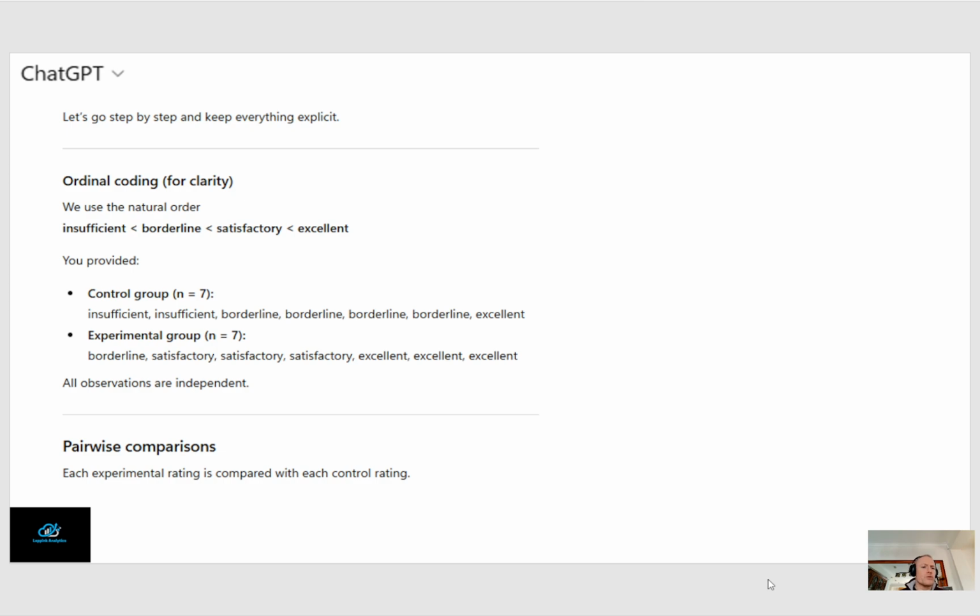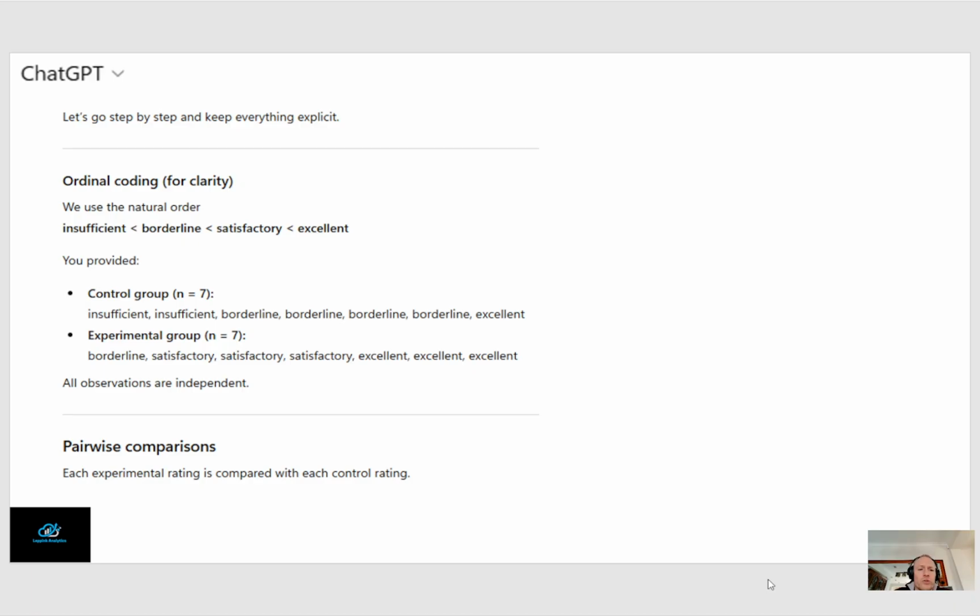Okay, so this is what ChatGPT, which is by the way the free version of ChatGPT, so I'm not using any professional version. This is the last freely available version of ChatGPT, the last meaning the most recent free version of ChatGPT.